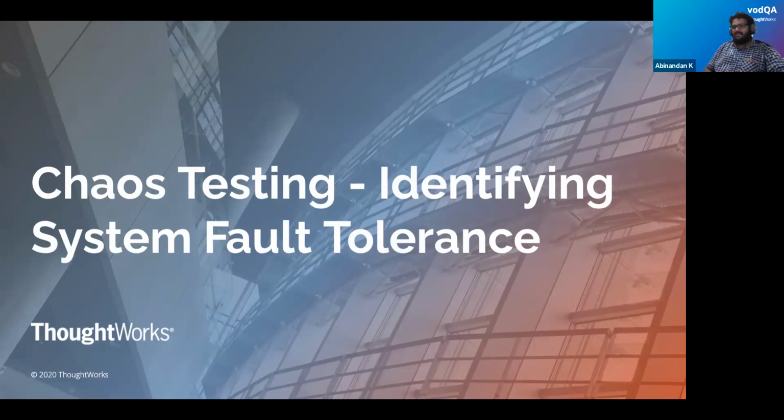So today we are going to look at a very short session on getting introduced to chaos testing. I hope in all your projects, or at least any one of your projects, you should have faced a production outage. This session will probably help you in getting ways to identify and narrow down such production outages.